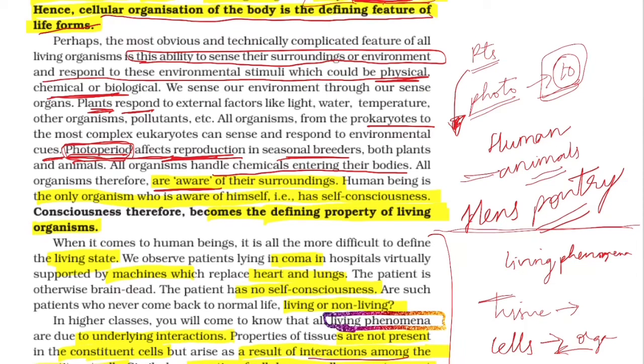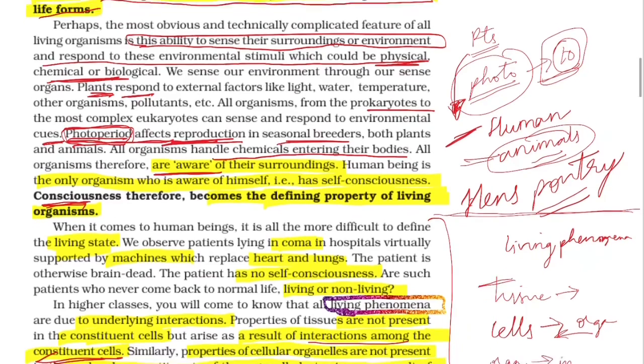Now, self-consciousness. Plants respond to the environment; photosynthesis is the example. Animals are seasonal breeders, they reproduce only seasonally. And how do they reproduce only seasonally? They respond to environmental cues. And in humans, obviously we have self-consciousness. So self-consciousness has been considered the defining property.